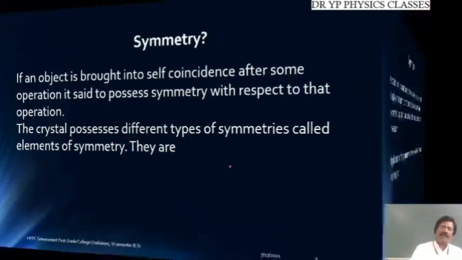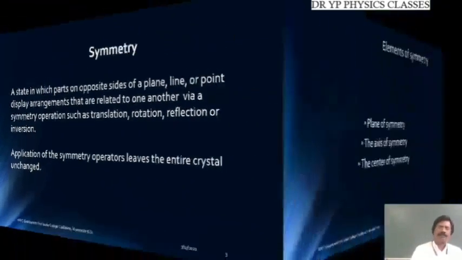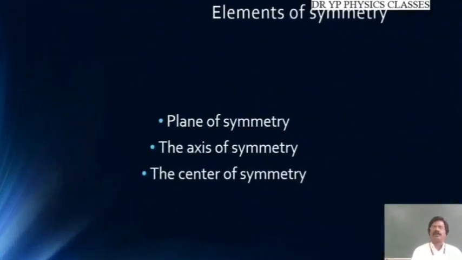What are these elements of symmetry? They are the plane of symmetry, axis of symmetry, and center of symmetry.